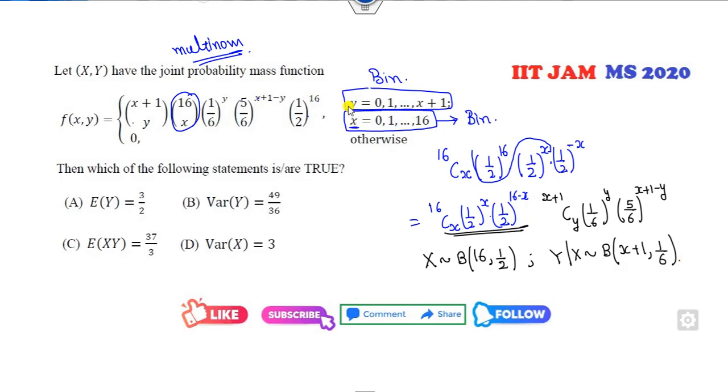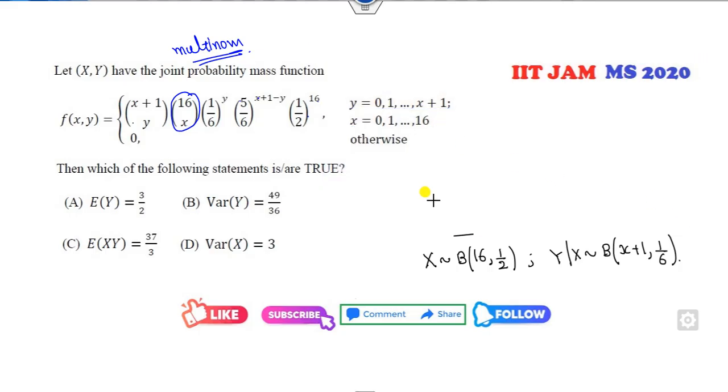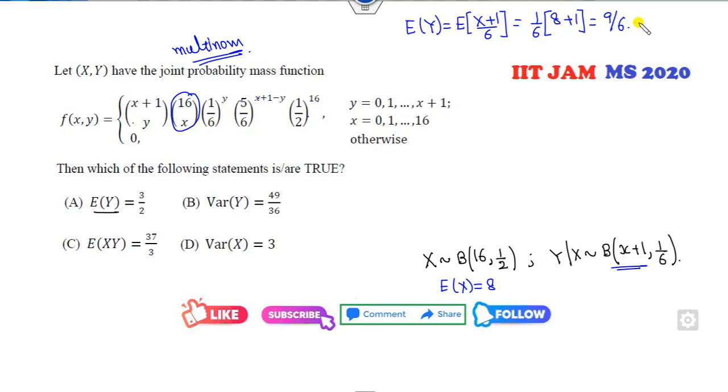Now look at the result. Once we know the distribution, the rest of the task is over. How can you find the E of y? So E of y is the expected value of this, that is (x plus 1) over 6. So 1 over 6 is outside. What is the expected value of x? It is 8. So this is 8 plus 1, that is 9 over 6. It's 3 over 2, correct answer.